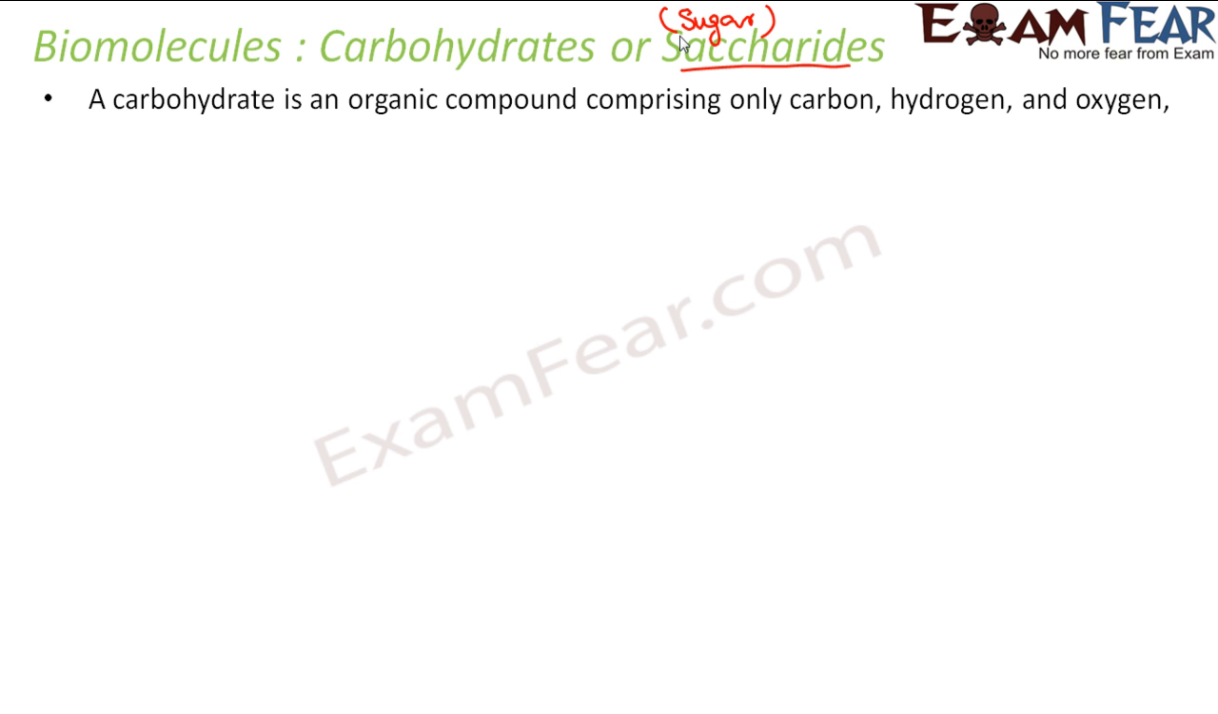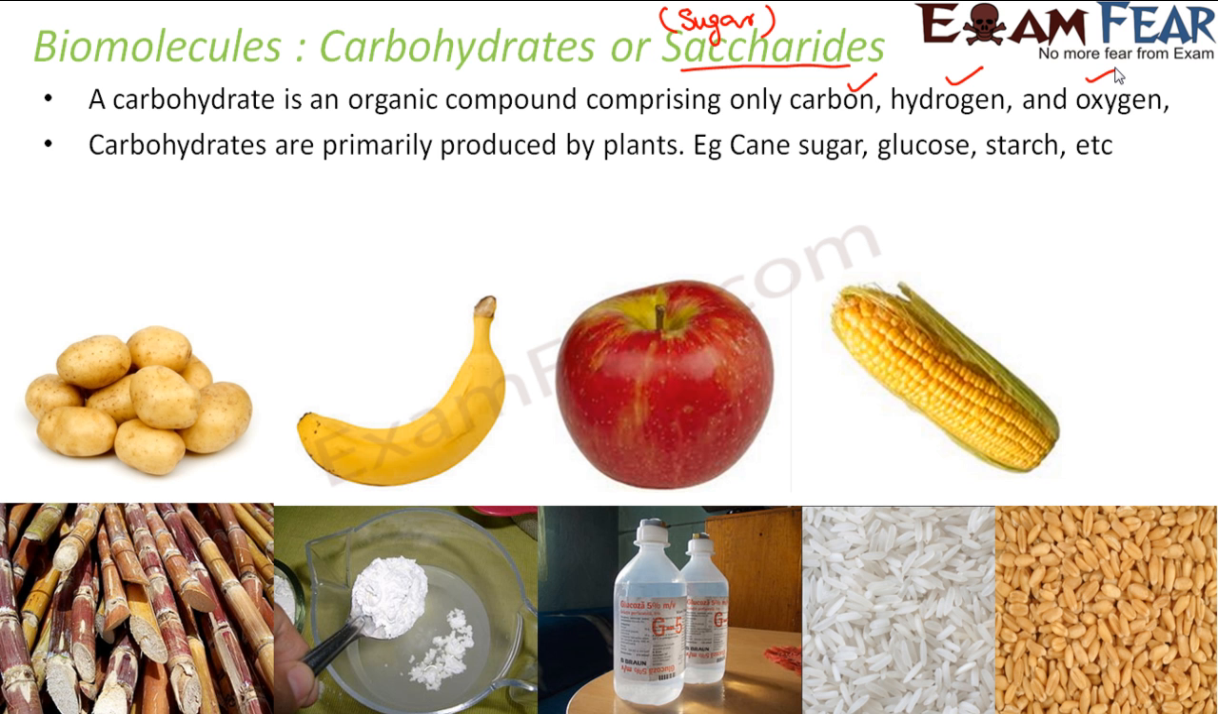So a carbohydrate is an organic compound comprising only of carbon, hydrogen and oxygen. This is a very broad definition. It doesn't cover the actual carbohydrate definition, but just understand that carbohydrates will have carbon, hydrogen and oxygen. But that is not the correct definition. I'll give you a better definition in the next few slides.